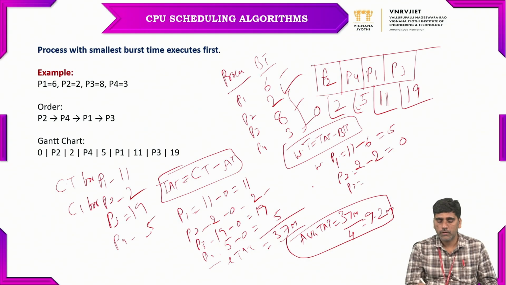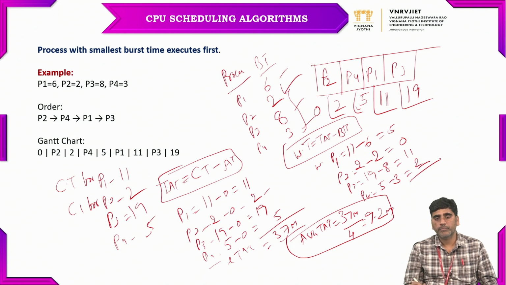For P3, the turnaround time is 19 milliseconds minus the burst time of 8 milliseconds, so 19 minus 8 is 11 milliseconds. Similarly for P4, the turnaround time is 5 milliseconds minus the burst time of 3 milliseconds, so total 2 milliseconds. Now calculate the sum of all the processes' waiting times: 18 milliseconds. So now we know the total waiting time.